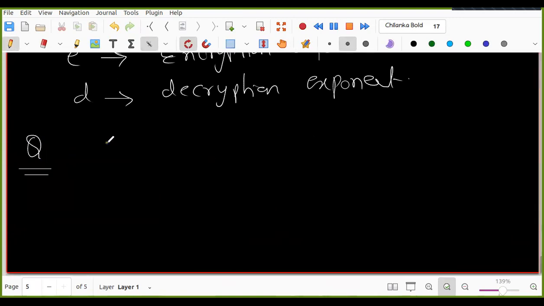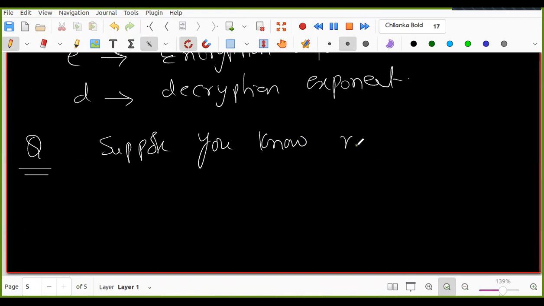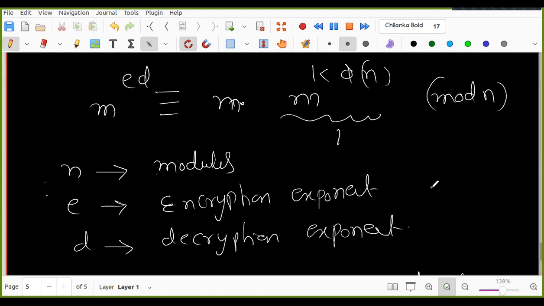Now question 1. Suppose you know N and phi N also. Before going further, one more thing is that there are 3 persons, right? Alice and Bob, and there is another person, Eve. But what does Eve know in this problem? What information does Eve know? N, E, correct. And the ciphertext C, because it is also traveling.